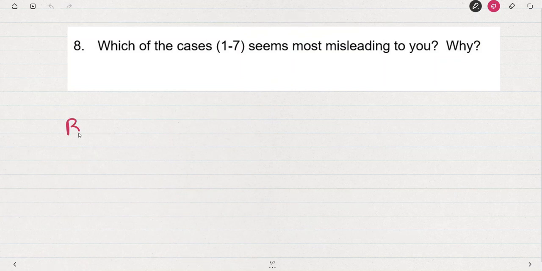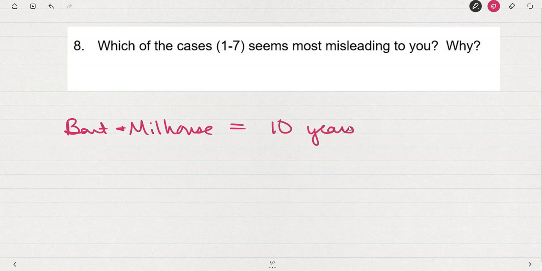Again, if you know that Bart and Milhouse are 10, and you don't even have to know that, but it might help you frame this. Bart is trying to talk Milhouse into coming to the event, saying, oh, the average age is 11. Which of those charts seems the most misleading? Bart isn't lying. If you filled out the charts correctly, he's telling the truth every time. But which one seems misleading?